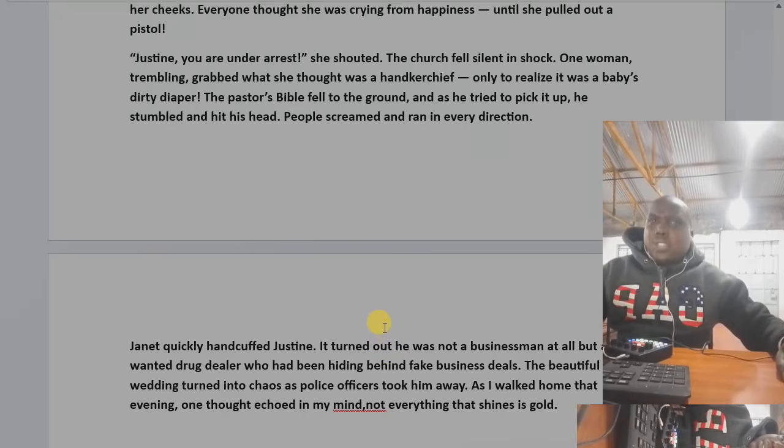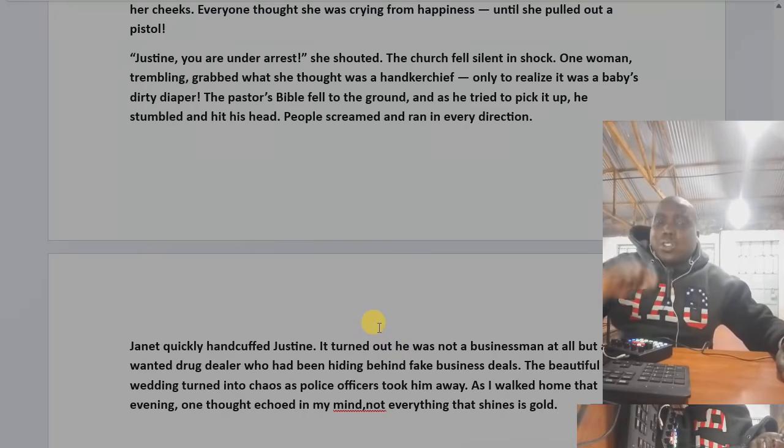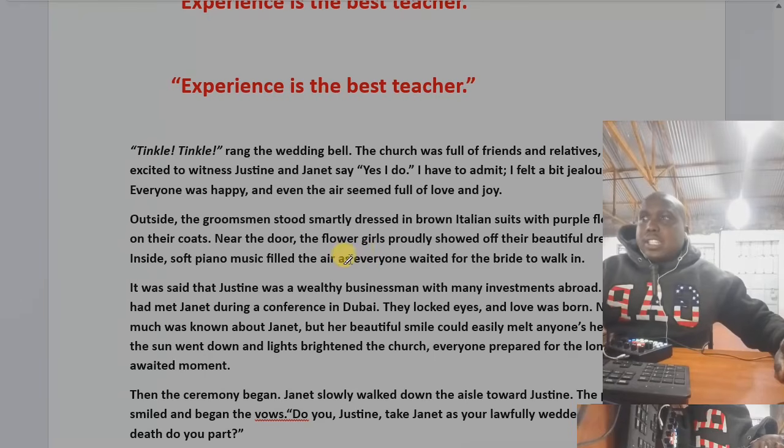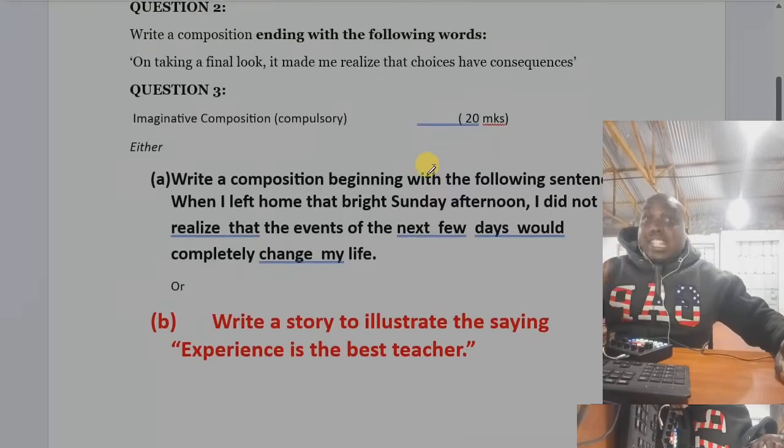Are you seeing that? So that is a story which has a moral lesson. So moral lesson, take. Grammatical, no error. So now you will use the same story. If you are given now this question, the same story.